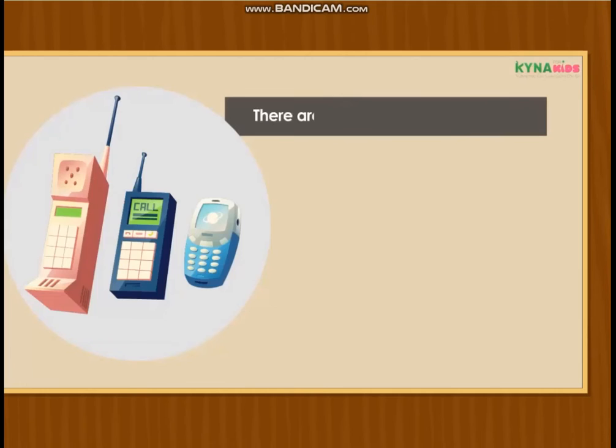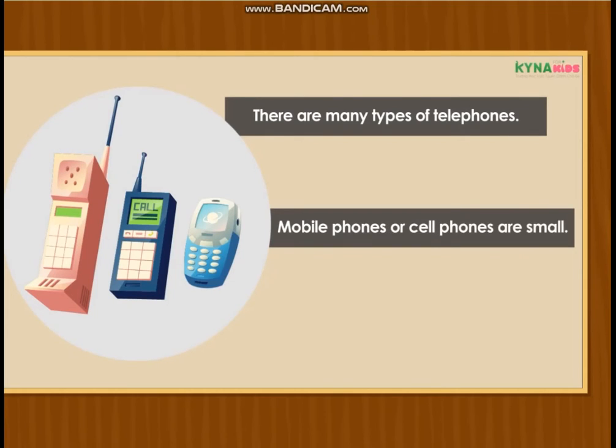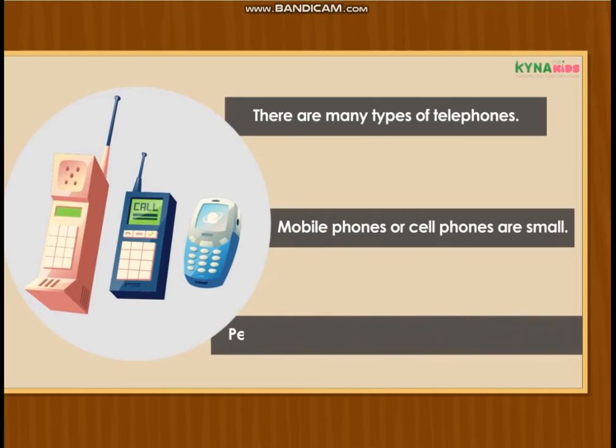There are many types of telephones. Mobile phones or cell phones are small. People can carry mobile phones or cell phones.